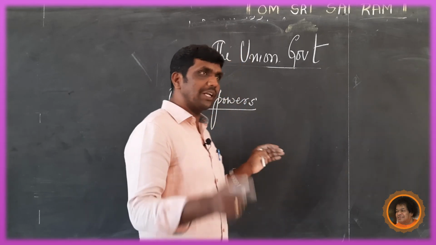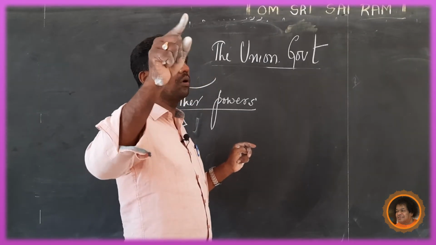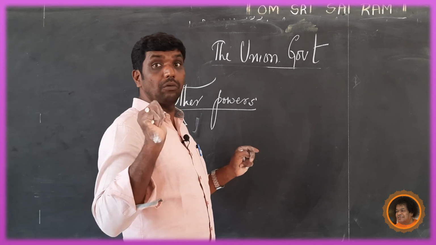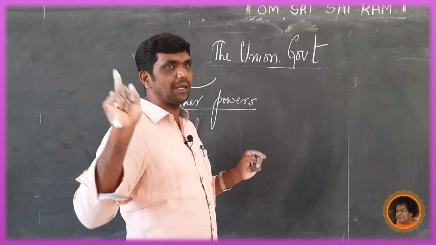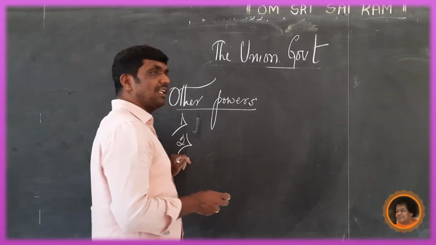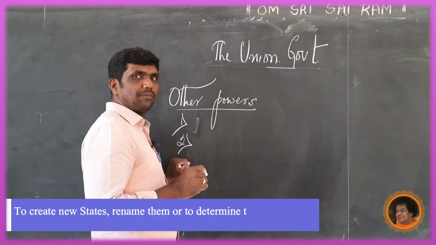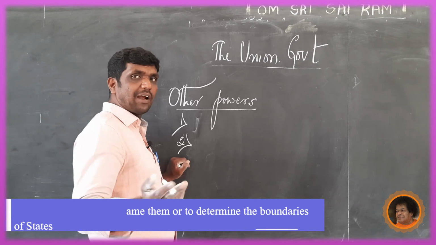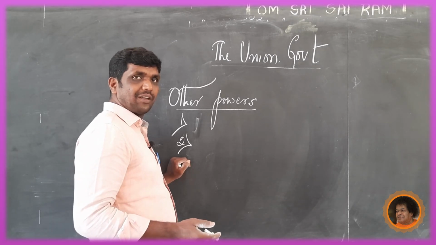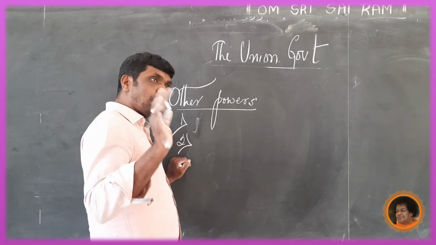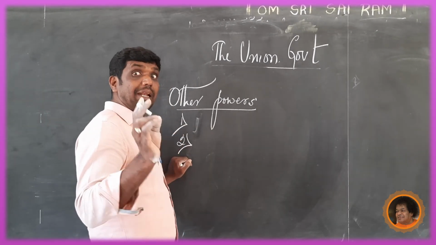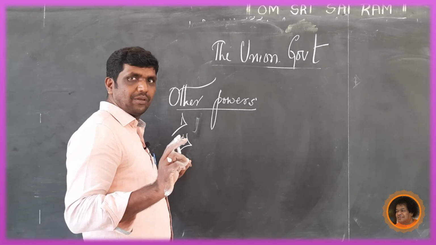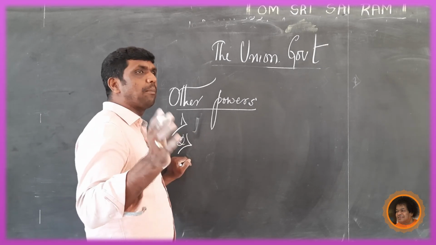Here also, to establish one high court for two or more states. Who has that power? Parliament has that power. Parliament means Lok Sabha and Rajya Sabha. Third one is to create new states. See, a new state was formed, Telangana. And to create new states, rename them, and determine the boundaries of the states.